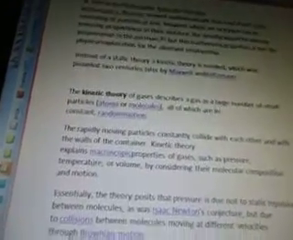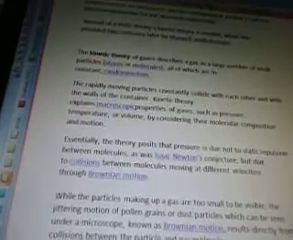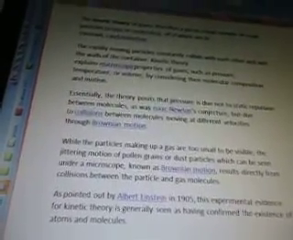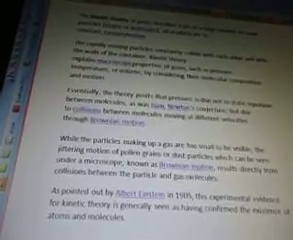The kinetic theory of gases describes a gas as a large number of small particles, atoms, or molecules, all of which are in constant random motion. The rapidly moving particles constantly collide with each other and with the walls of the container. Kinetic theory explains macroscopic properties of gases such as pressure, temperature, or volume by considering their molecular composition and motion. Essentially, the theory posits that pressure is due not to static repulsion between molecules, as was Isaac Newton's conjecture, but due to collisions between molecules moving at different velocities through Brownian motion.